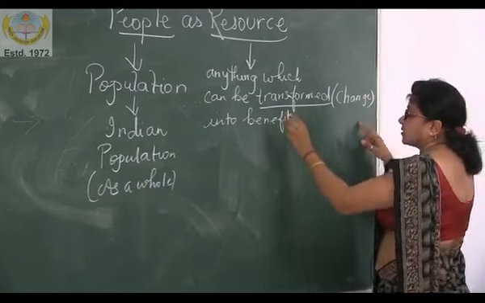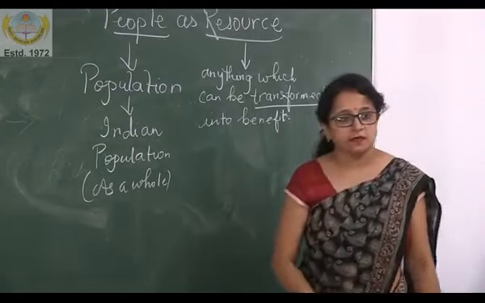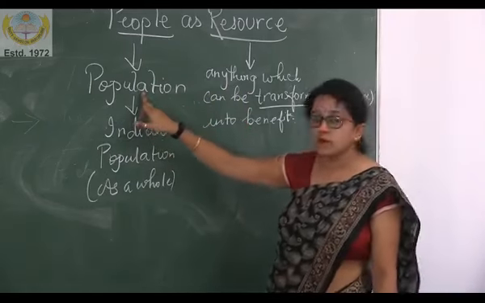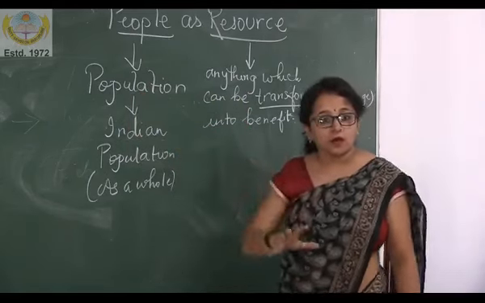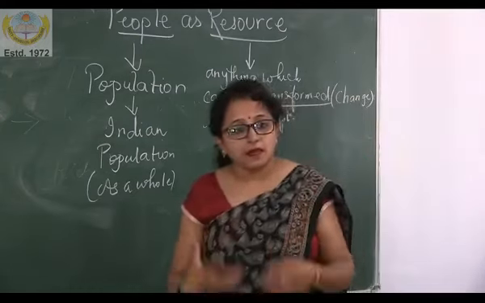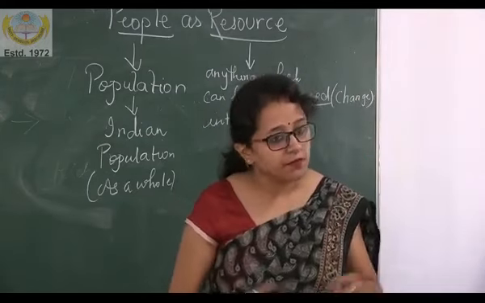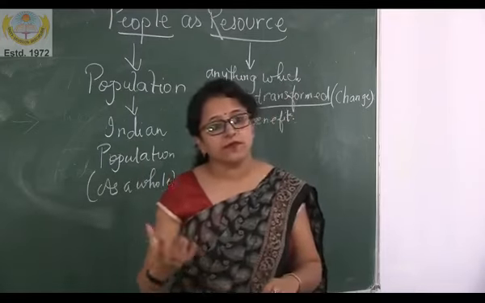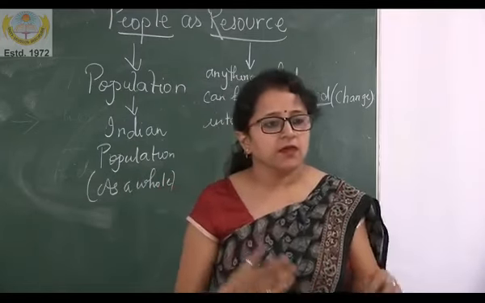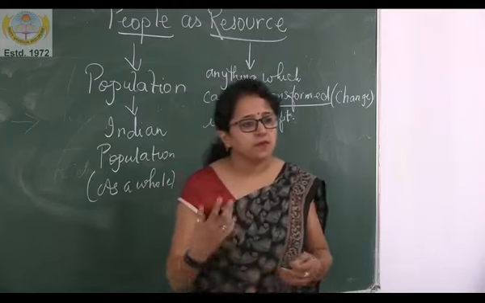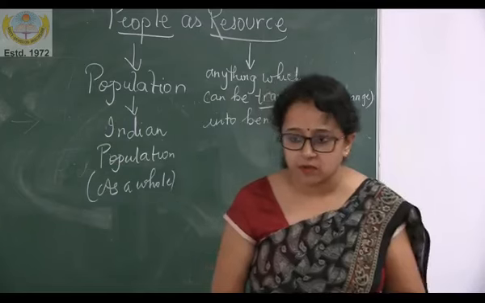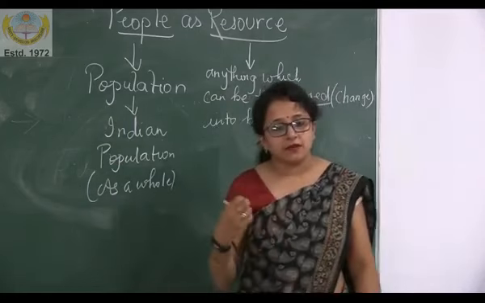Now why are we talking about benefit here? We are talking about benefit in the context of population. How? As we all know, the Indian population is too much, and because of this we are also facing so many problems, like unemployment, poverty, and even many kinds of exploitation. So now this is our responsibility.